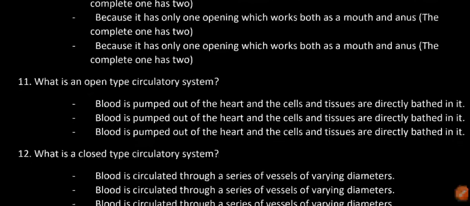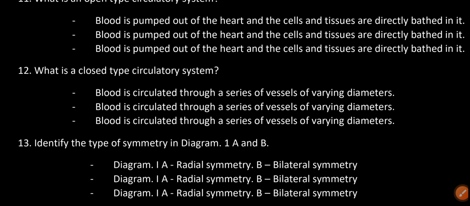What is an open type circulatory system? Blood is pumped out of the heart and the cells and tissues are directly bathed in it. What is a closed type circulatory system? Blood is circulated through a series of vessels of varying diameters.